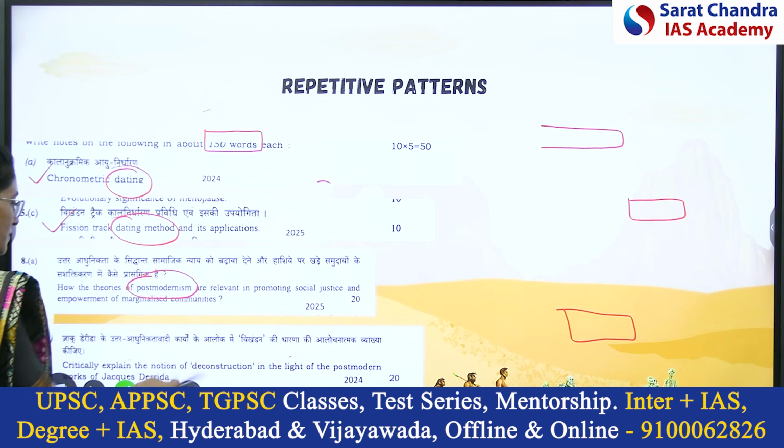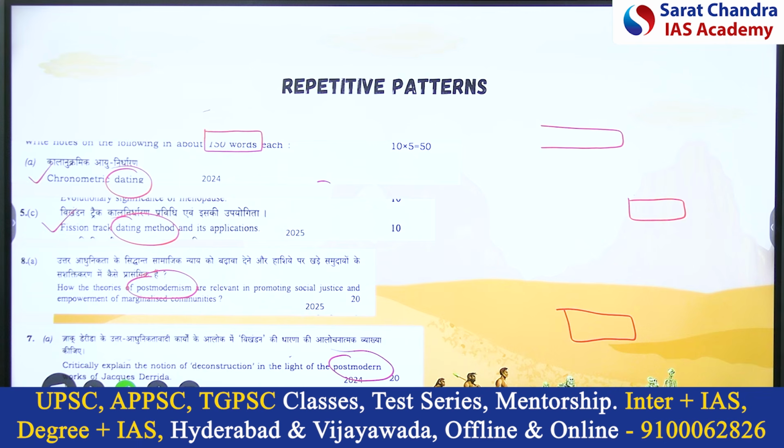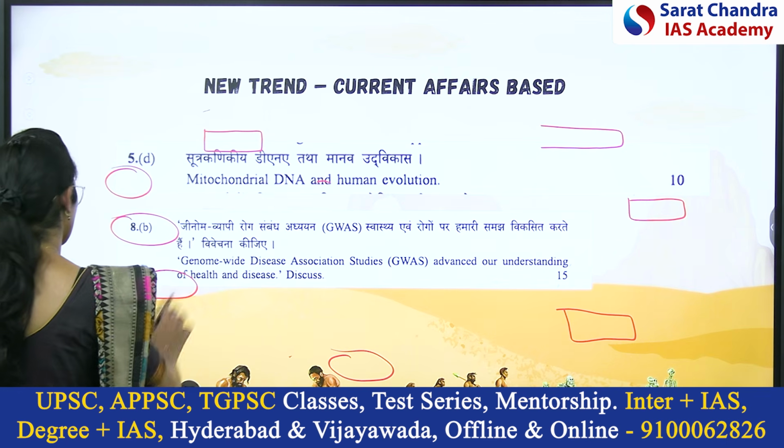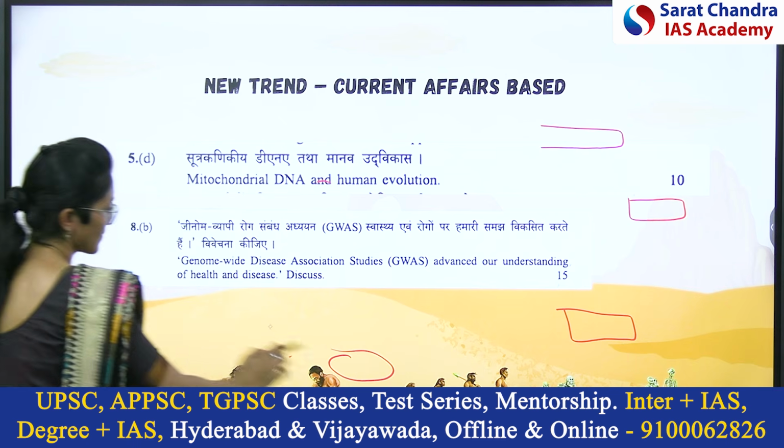Postmodernism. Same theme. When you don't know what postmodernism is, you cannot write how postmodernism helps in promoting social justice. This is a new trend. We'll see. So this is the evolving nature of questions.